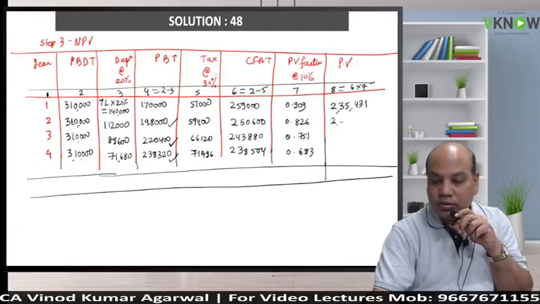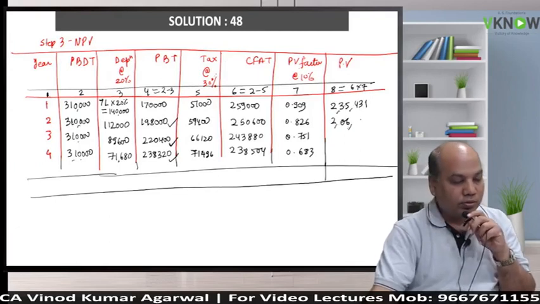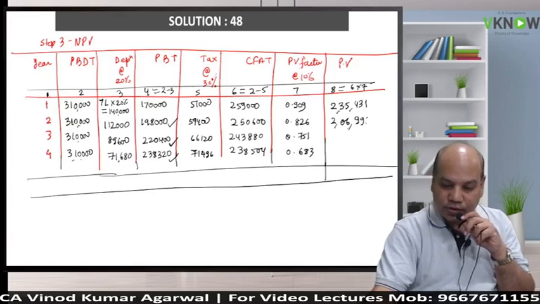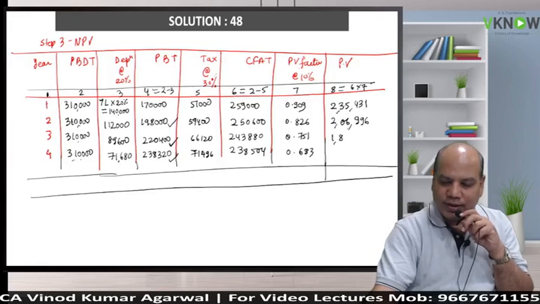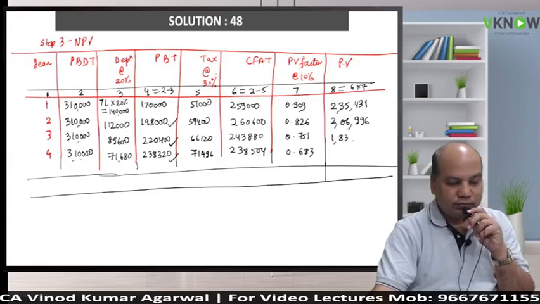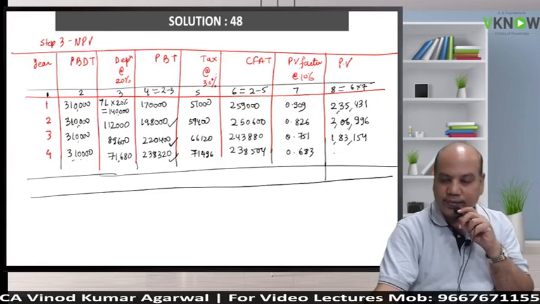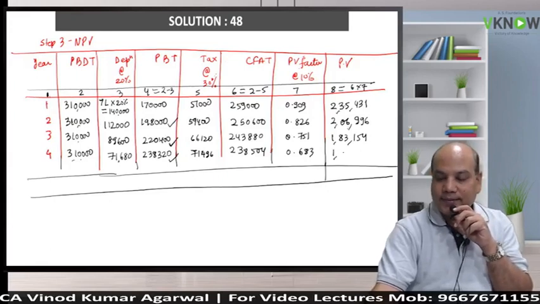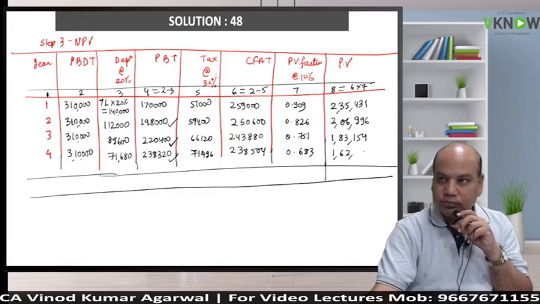Yes, come on. 206,996. Very good. Come on, next one. You can do it. 183,154. Amazing. And 162,898.